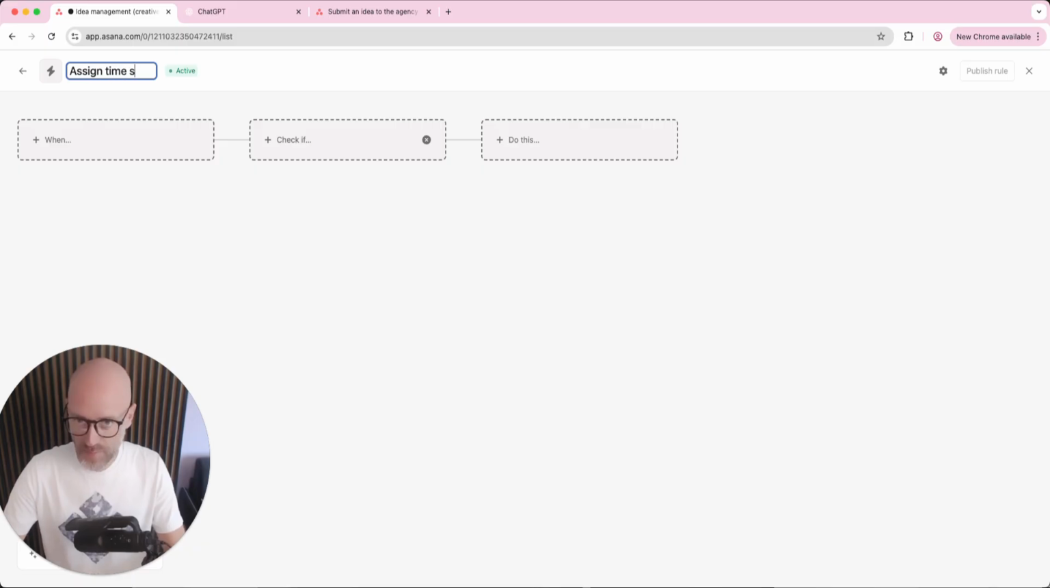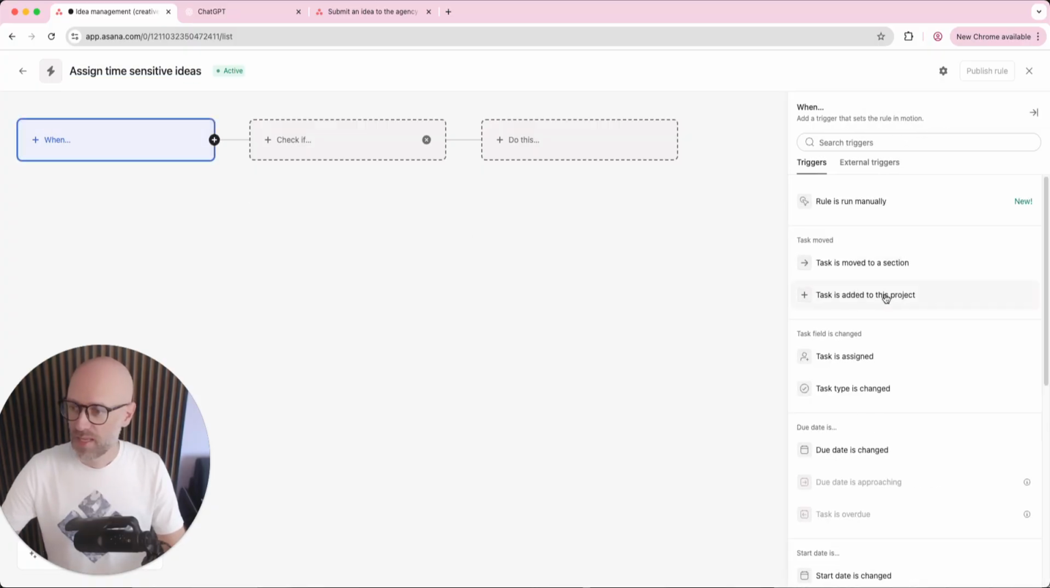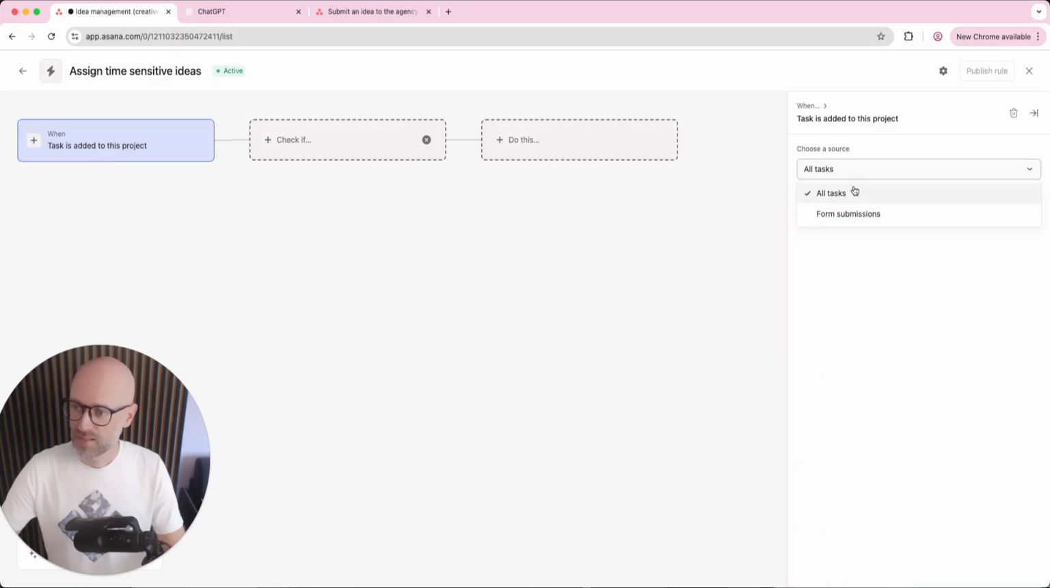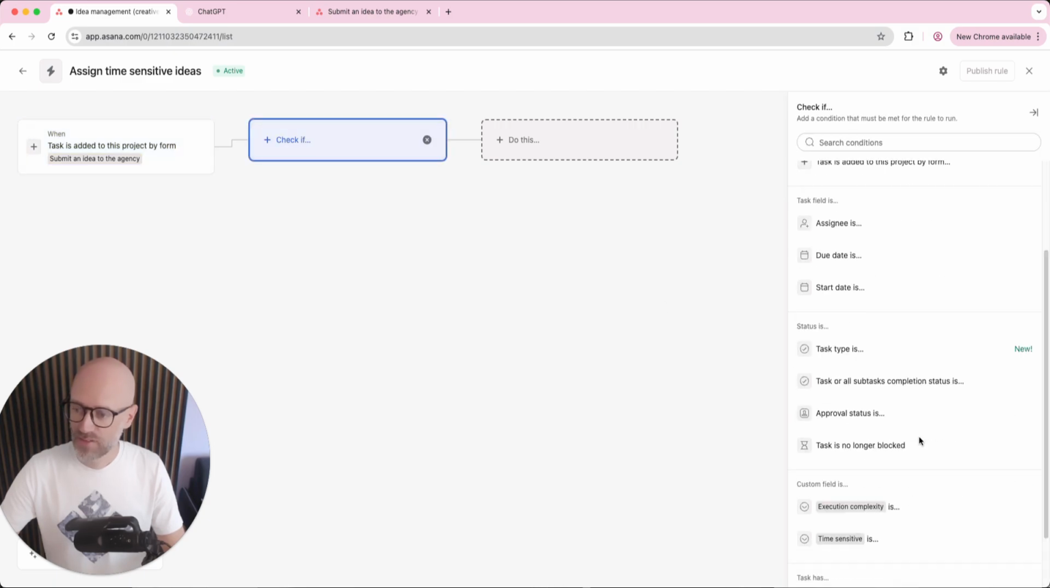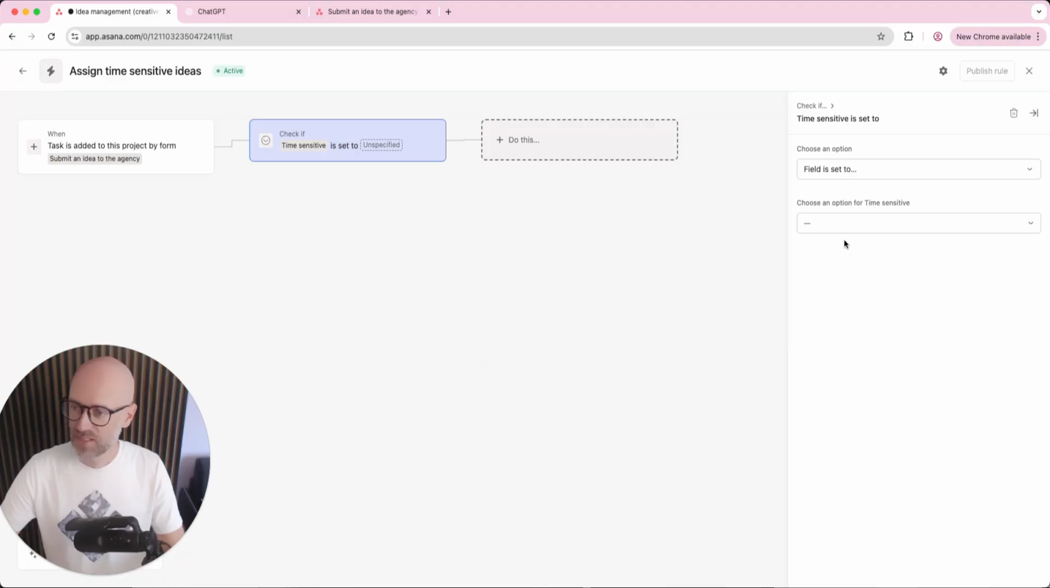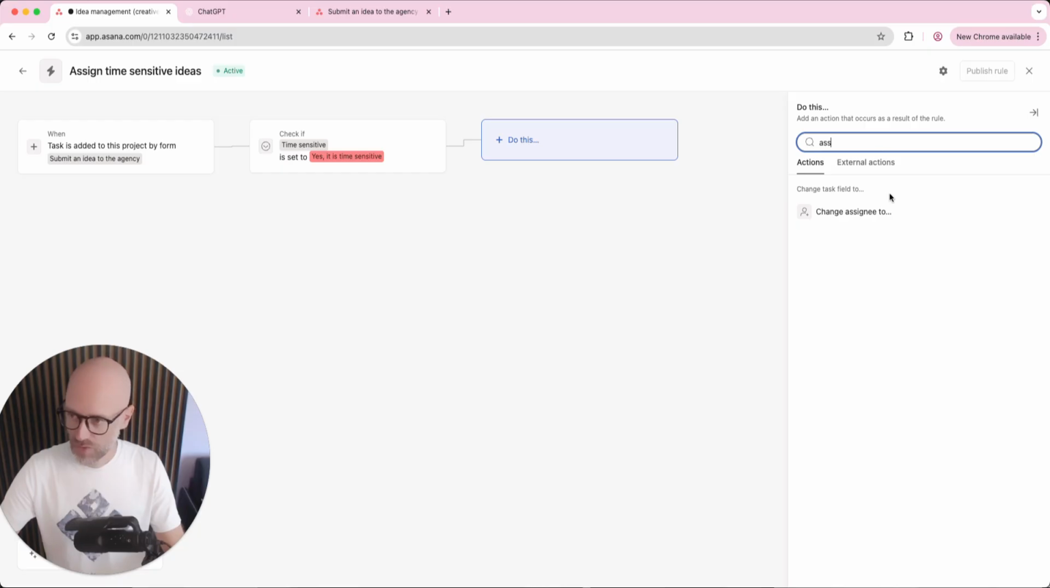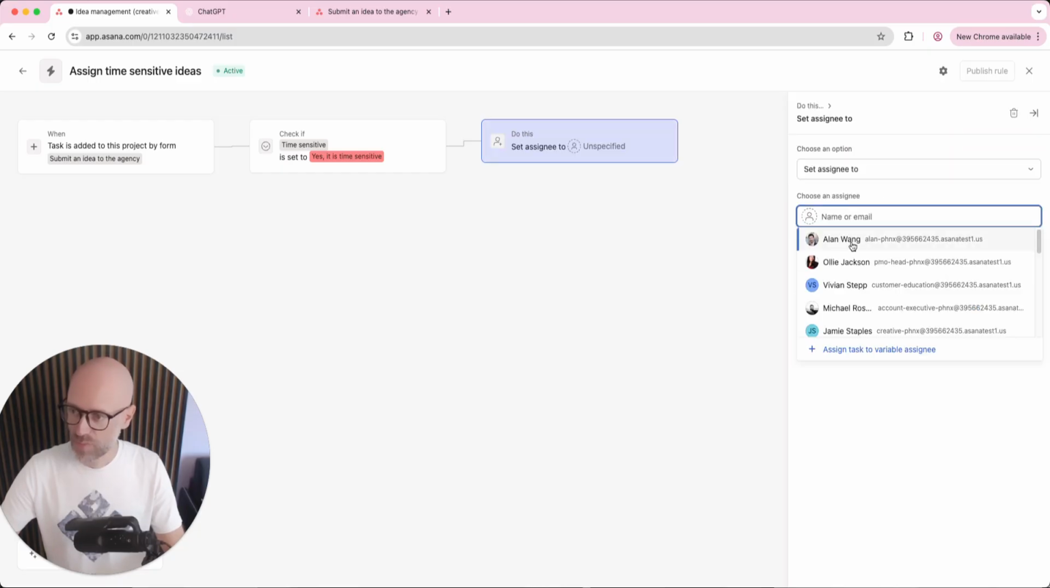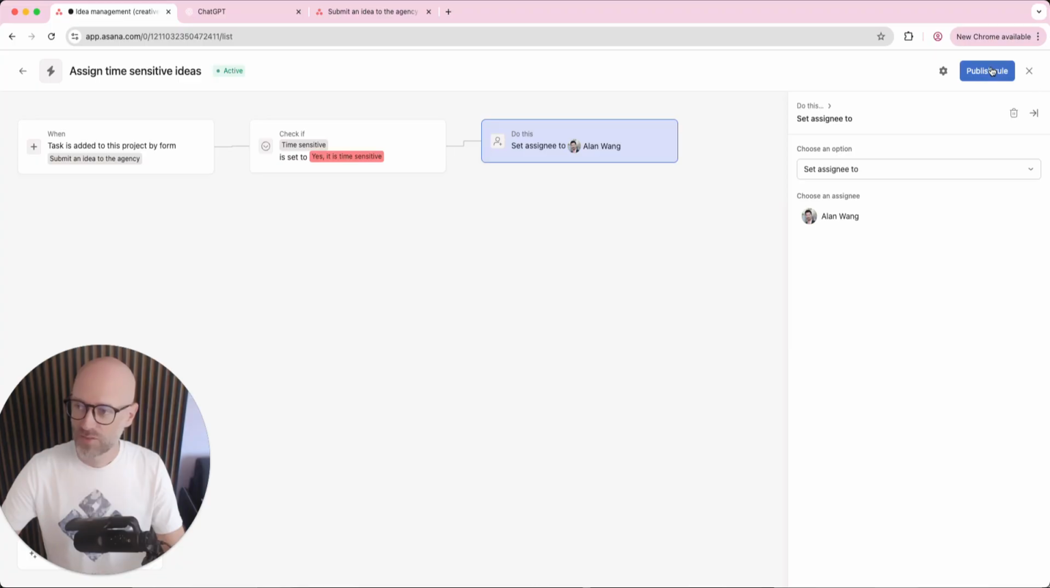Assign time sensitive ideas. So the trigger in our case will be a new task is added to the project. They are coming from a form submission. It's usually pretty clean to do it this way, and you select the form that you like. The condition is that the time sensitivity is actually time sensitive, and when that happens, you want the assignee to be someone specific, let's say Alan. That's the first rule.